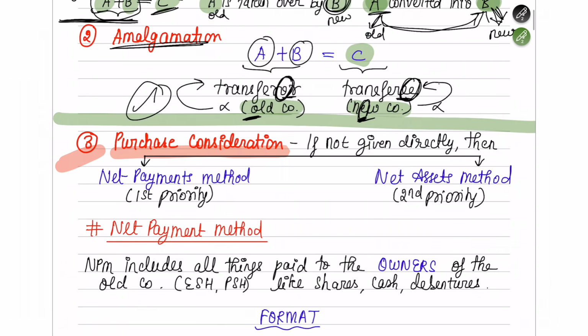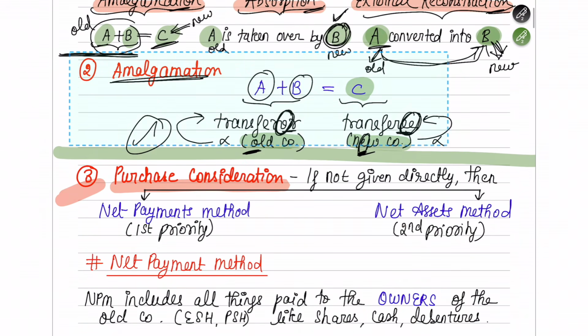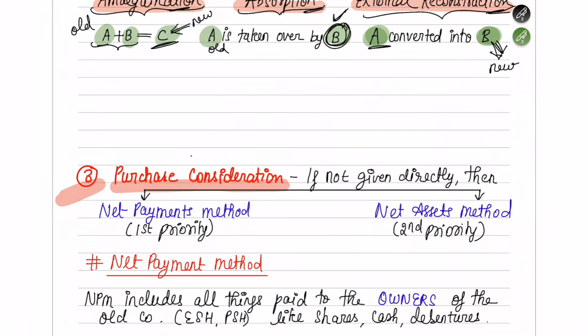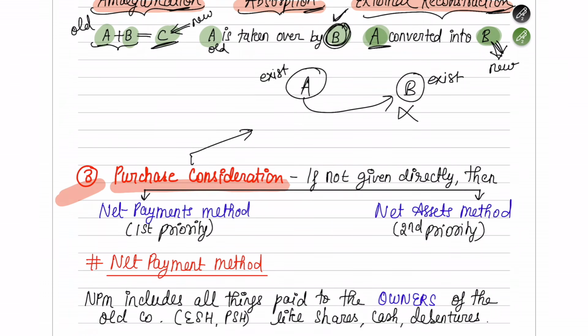For those of you who don't know what purchase consideration is, let me give you a gist. Purchase consideration means there is an old company A, and A and B are joining hands to form a new company. Or we can also take the example where A is being taken over by B company. A is an already existing company, and B is also an already existing company, but B wants to end the competition, and A is a competition for B. So it takes over A Limited so that A Limited is no more in existence and is clubbed with B Limited itself. Therefore there is no competition.